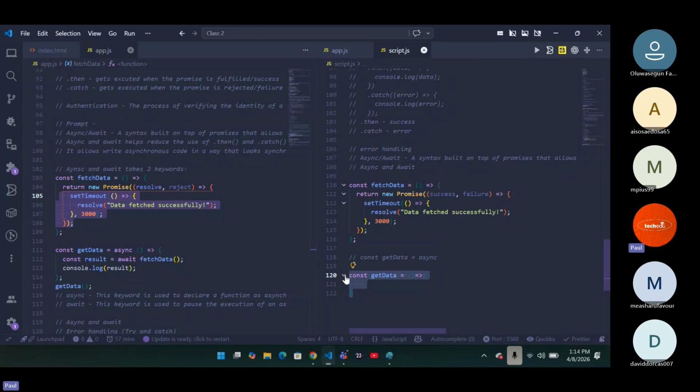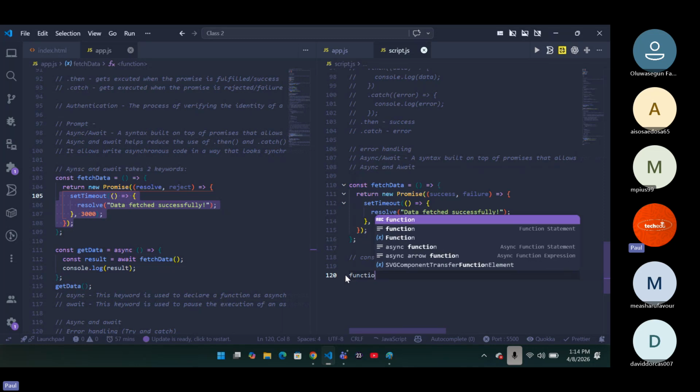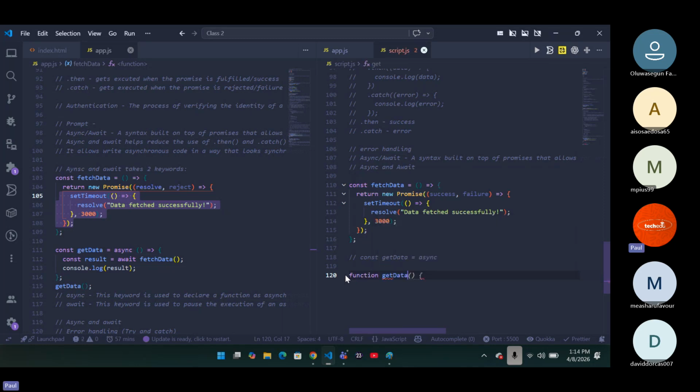How do you write a function? function getData. Let's do it. Do you understand this? Okay. This is the normal way of writing functions, right? But there's also another way, which is much more modern. It's the modern way of writing functions, which is known as your arrow functions.